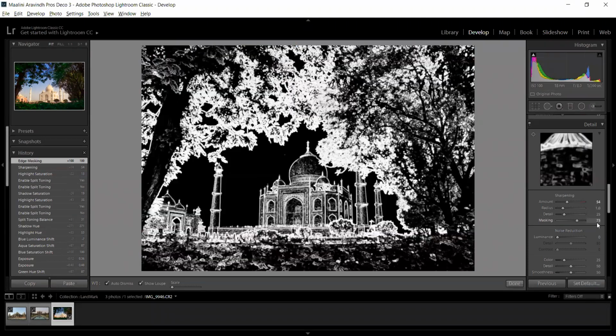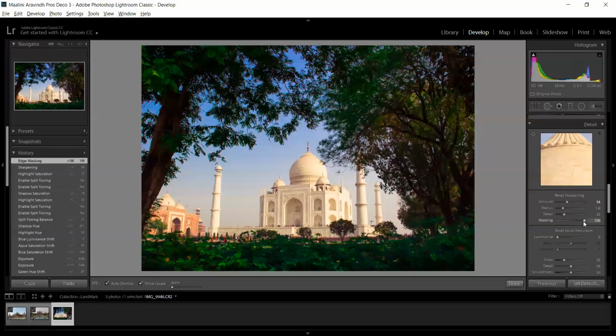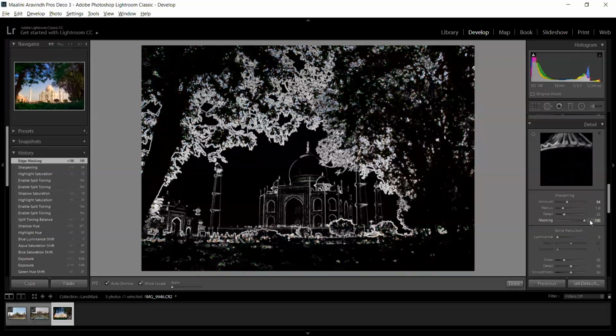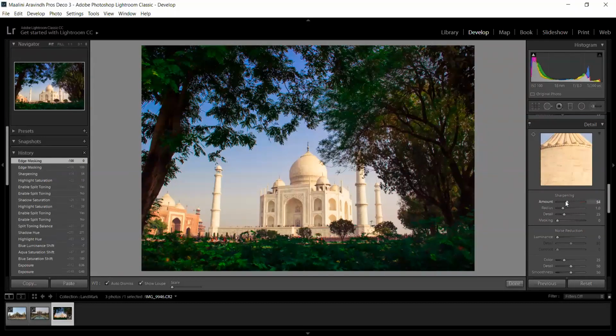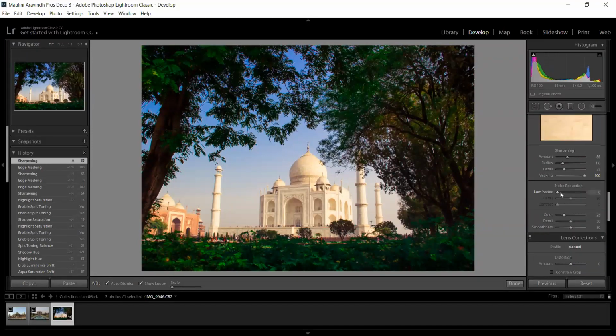exact places where the sharpening will apply. So if I move the mask to the left, the sharpening will affect the overall image. But if I give a mask and move it towards the right, only this white portion will get sharpened. The next thing is you can add noise reduction. If there is some noise in your image, you can definitely add some noise reduction.